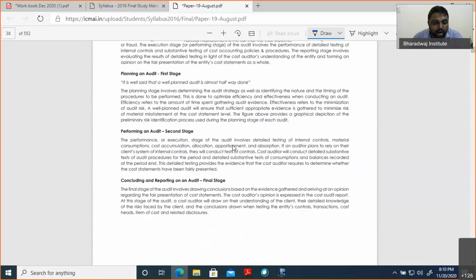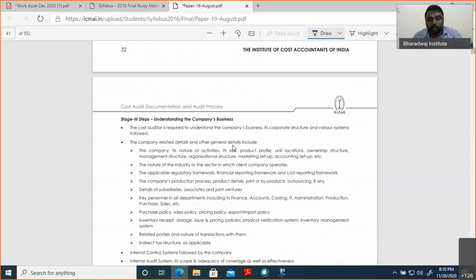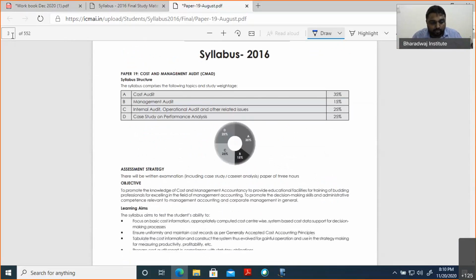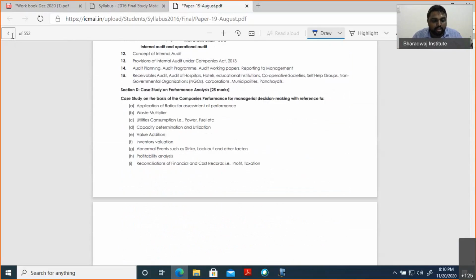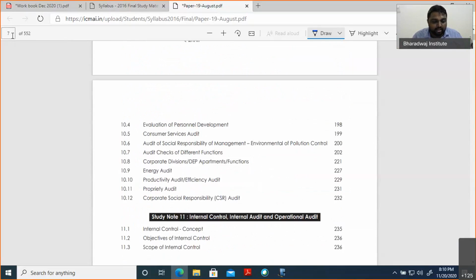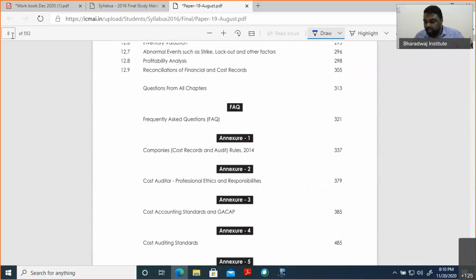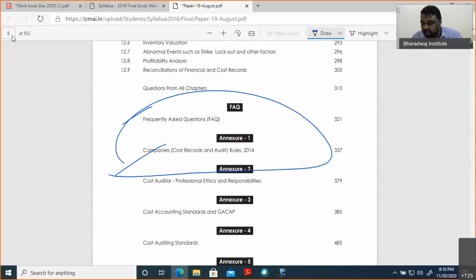This is what is discussed in your study material very little, but we have discussed in detail. Now if you come to your study material, there is an annexure where they discuss frequently asked questions and the company cost audit rules. These are the 2 areas where we have discussed more questions. So I will show you those things also for your benefit.